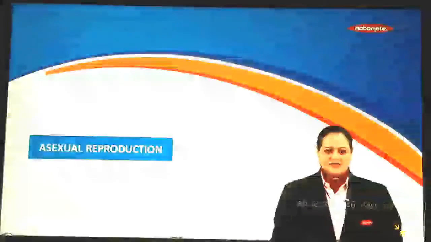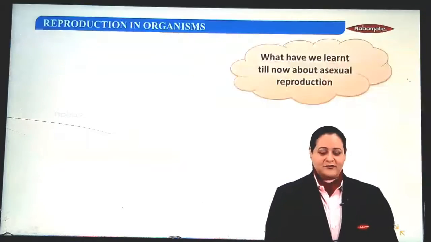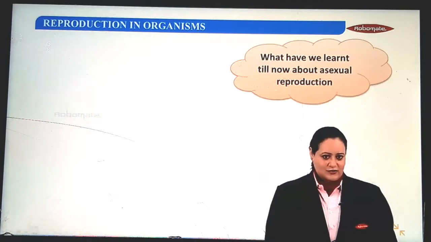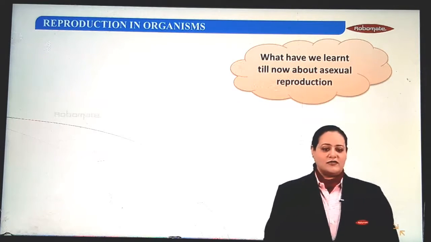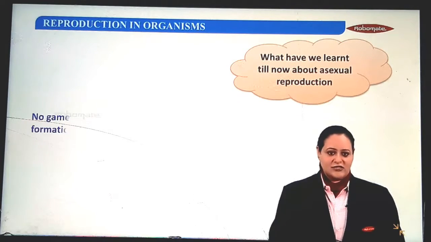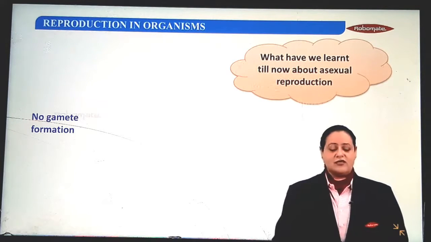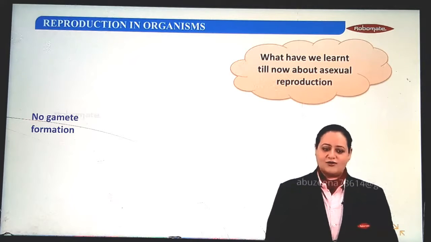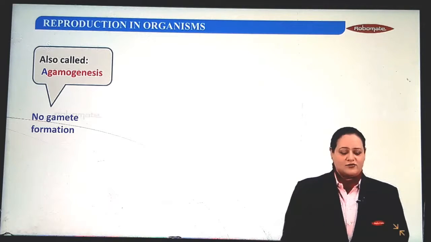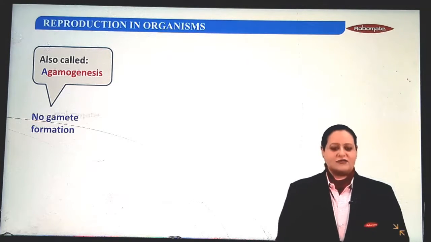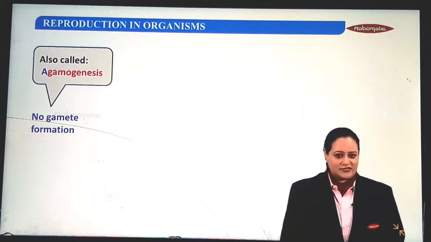Hello students. So in this module we discuss asexual reproduction. We've already discussed asexual reproduction, and there are two important features we've already known. The first one is that asexual reproduction is without gamete formation. If it is without gamete formation, asexual reproduction is also called agamogenesis. So break the word agamogenesis. A means without, gamo is for gametes, and genesis is for generation or formation.